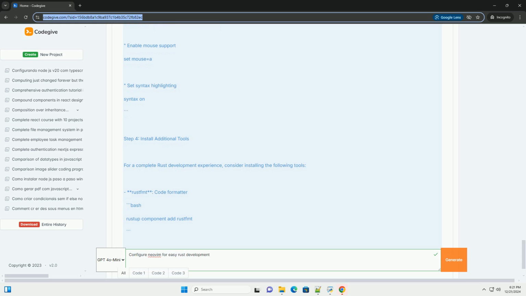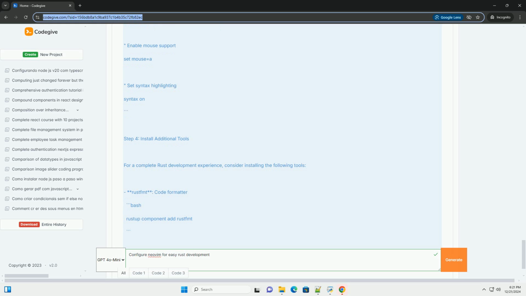Step 1. Install Plugin Manager. To manage plugins in Neovim, we will use vim-plug. Follow these steps to install it. 1. Create a directory for your Neovim configuration if it doesn't exist. Bash. mkdir -p ~/.config/nvim. 2. Install vim-plug by adding the following lines to your init.vim configuration file. If you don't have this file, create it. Bash. touch ~/.config/nvim/init.vim. Add the following lines to your init.vim.